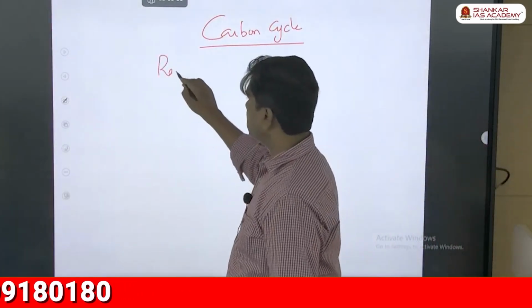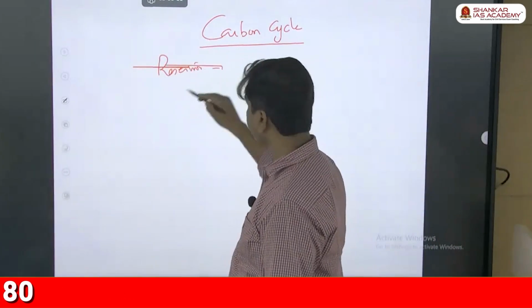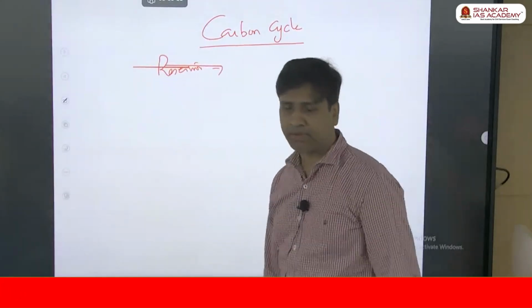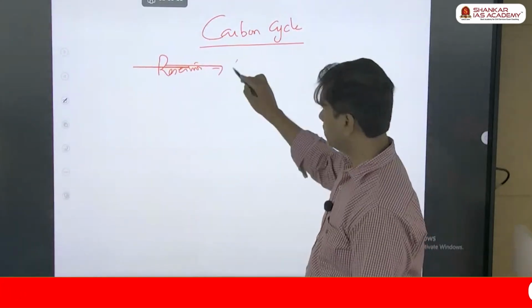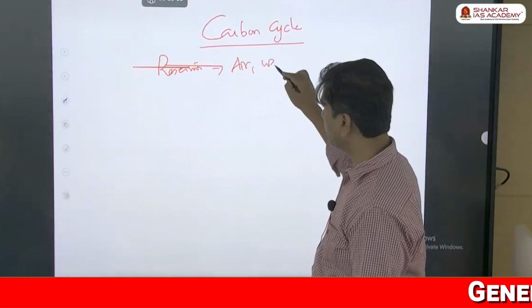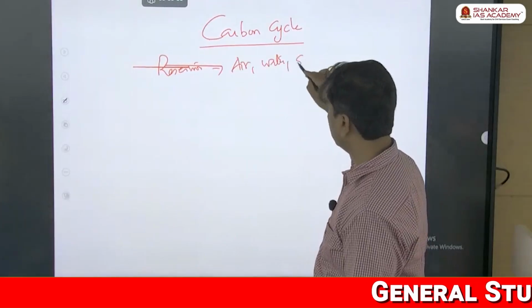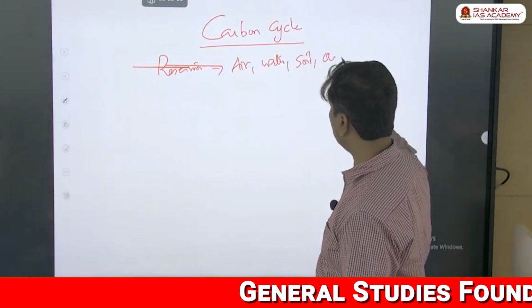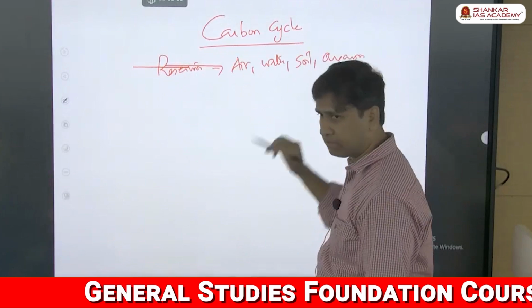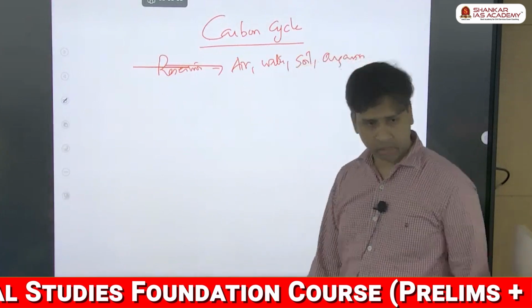Okay, can you tell me the reservoir of carbon? Where all is carbon present on this earth? Of course, in the air as carbon dioxide, in the water as dissolved carbon dioxide, in the soil as soil carbon, and in all organisms. Our body is made up of carbon, am I right? 49% of our body dry weight is carbon.